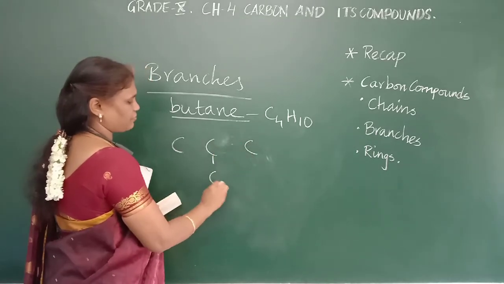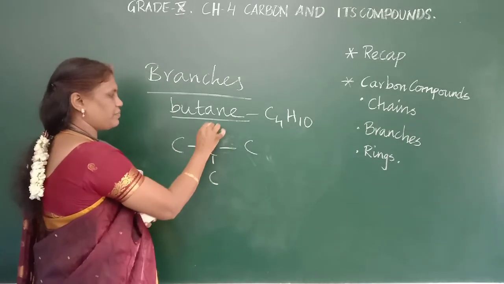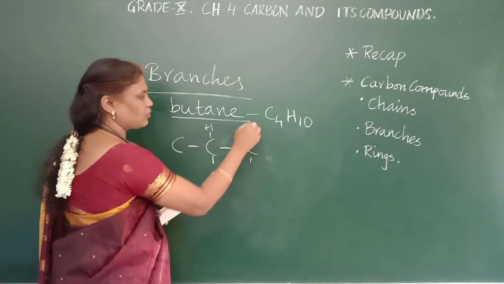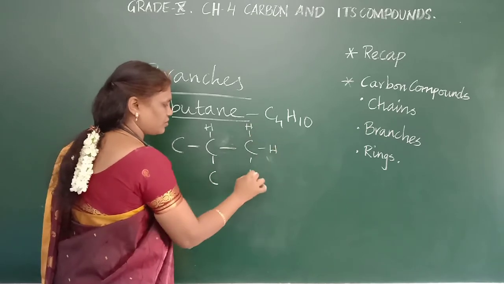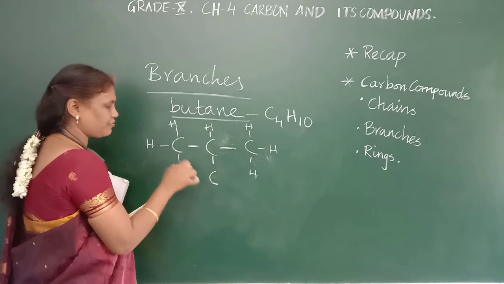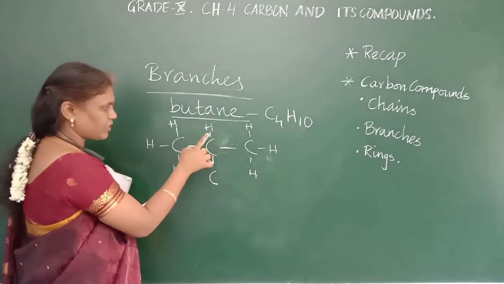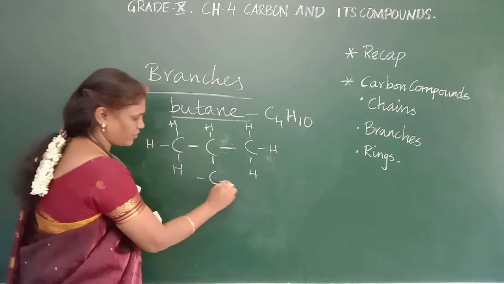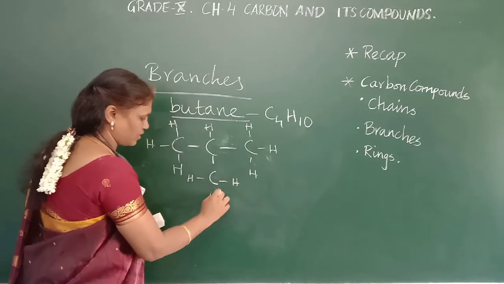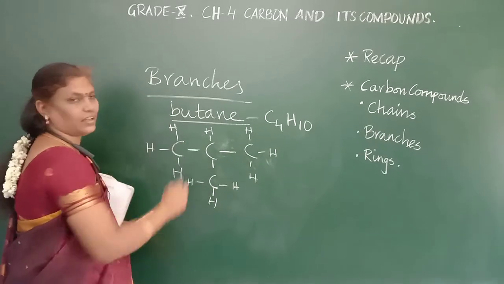In this I can put a branch. So first you should put the branch. 1, 2, 3. So one more will be hydrogen. Here 1, 2, 3. Here 1, 2, 3. Why am I drawing like this? It should have 4 bonds around it. When you see here, only one H here. What will that be? 1, 2, 3. So 3, 6, 9, 10th hydrogen.